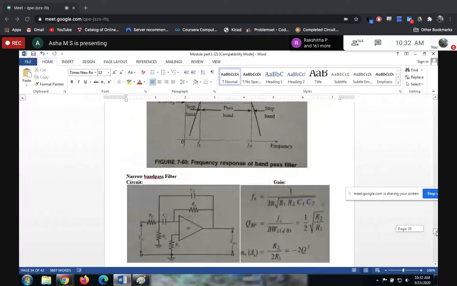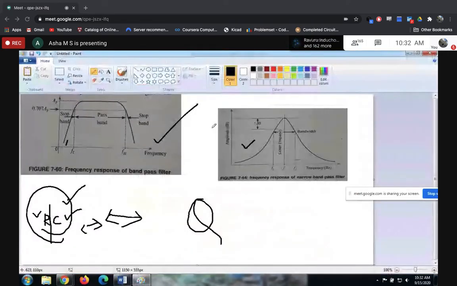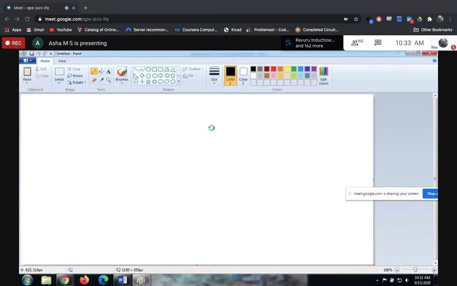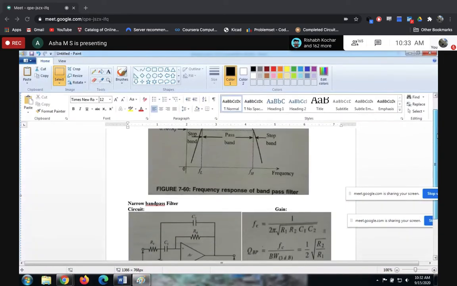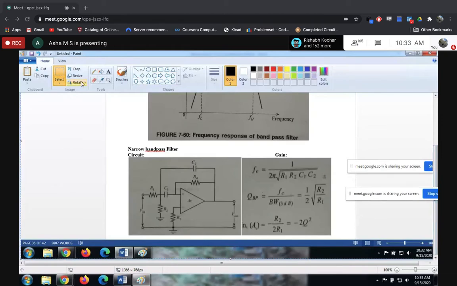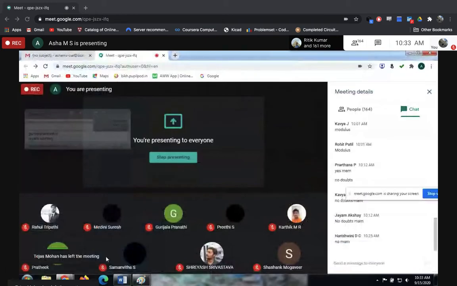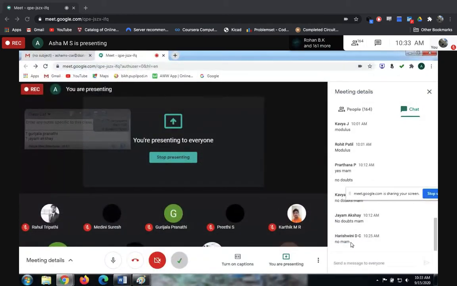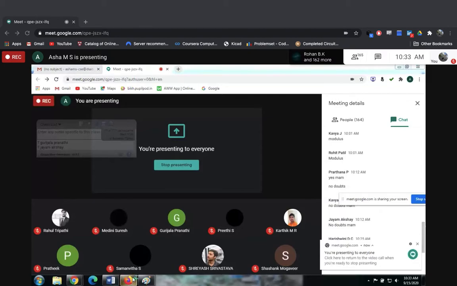So let's come to this narrow band pass filter. Okay, so the circuit is a bit different here, right? So how exactly does this narrow band filter work? You can see here. Let me take this up in Paint. So guys, are you understanding this one? Any doubts for anyone? Someone has responded. No doubts.